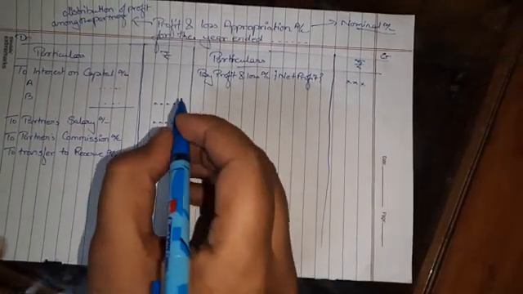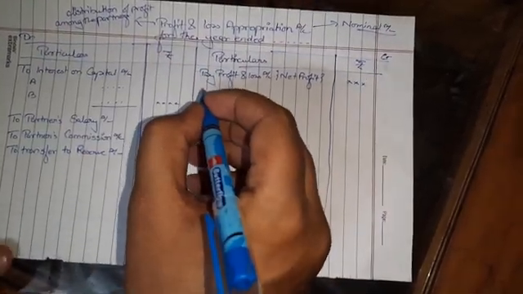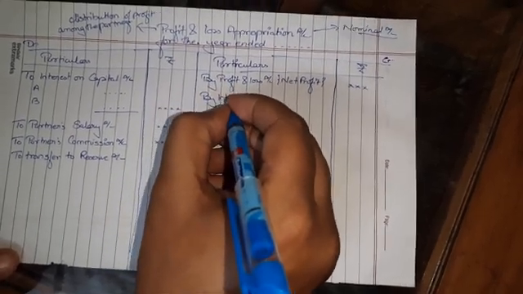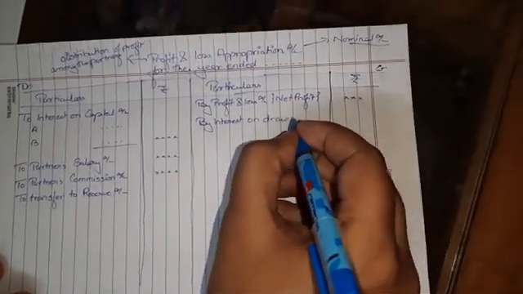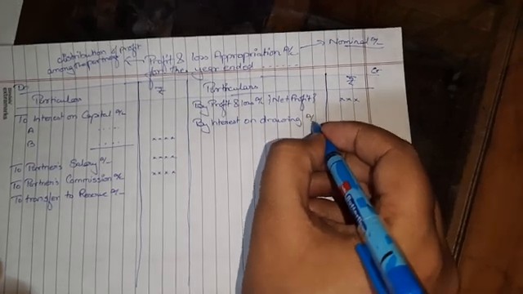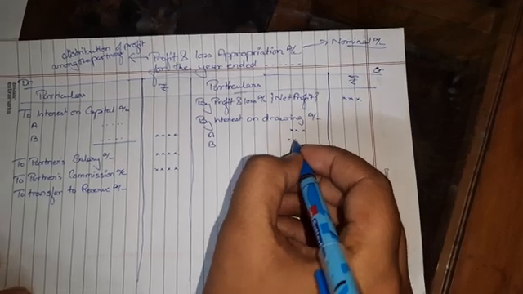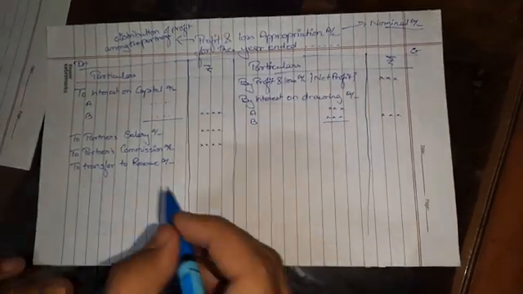Then if the partners have withdrawn or taken out drawings, they are going to pay the interest on those particular drawings, and that interest on drawings will be an income for the firm that will be shown on the credit side, that is, by interest on drawings, which I have already explained. That is the interest which is being paid by the partners to the firm on the drawings done by the partners. So if the partner has done a drawing, that interest on drawings will be paid by the partners to the firm. That's why it is an income for the firm.